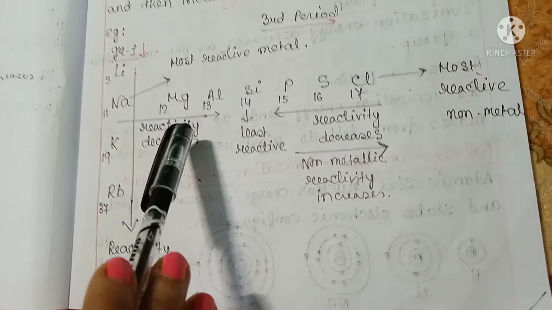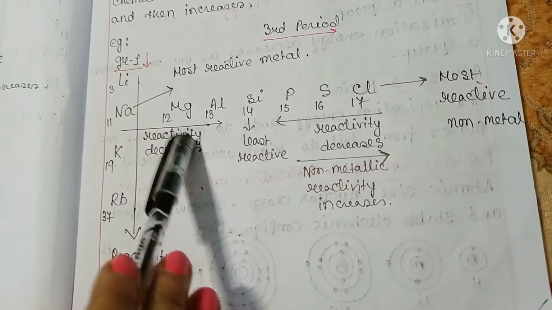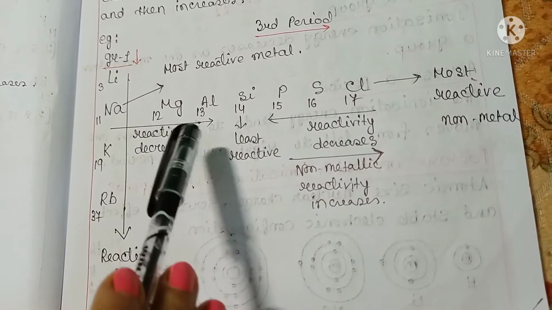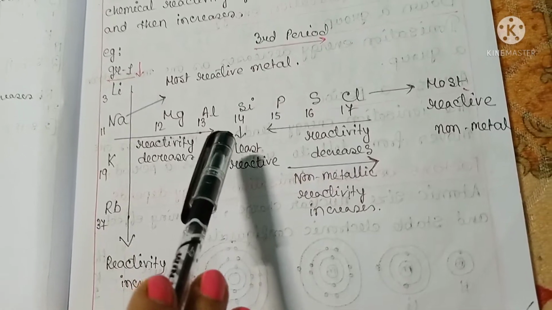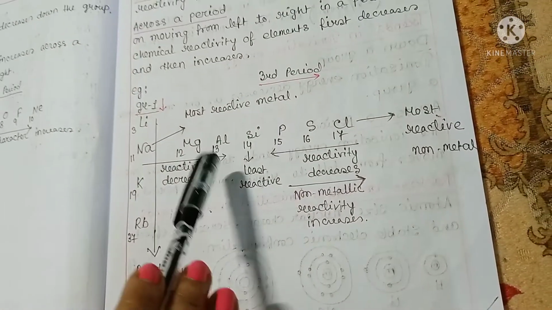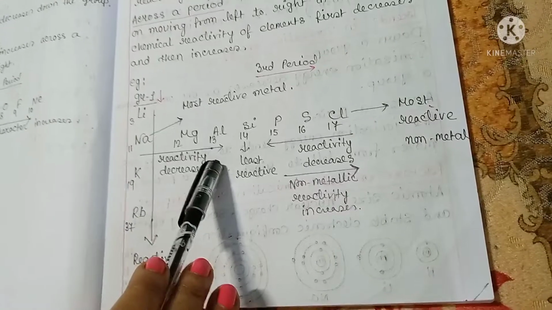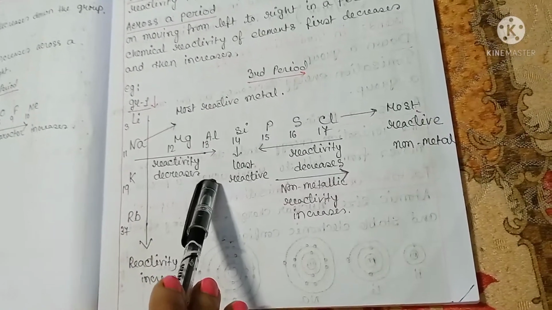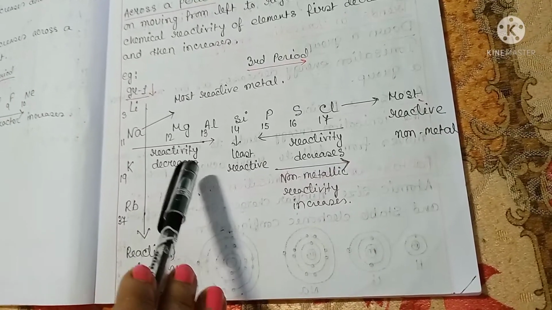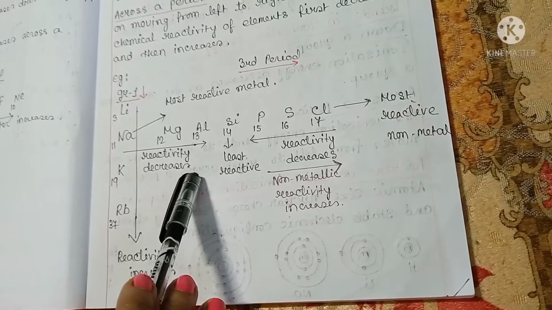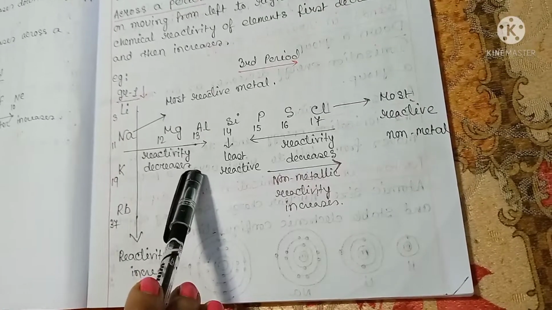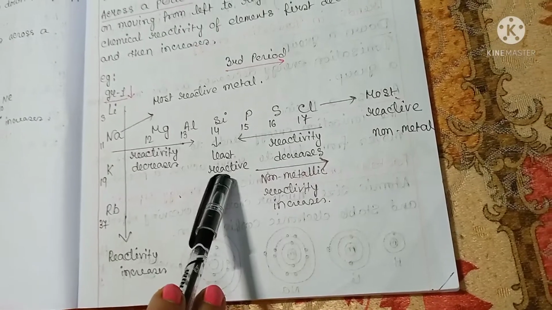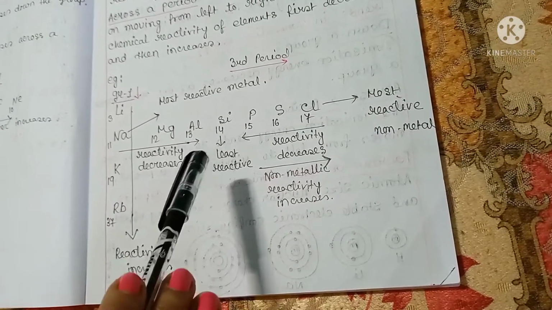Similarly, group 2 element magnesium can also lose electrons easily, but only in comparison to group 13 aluminum, not at all in comparison to group 1. As the tendency to lose electrons decreases, reactivity also decreases. Sodium is the most reactive metal in the third period, and silicon is the least reactive element.